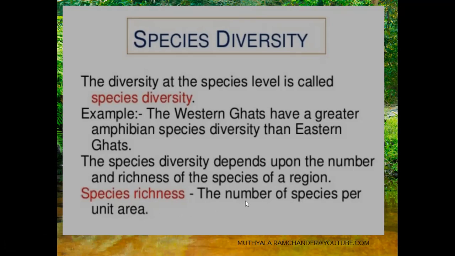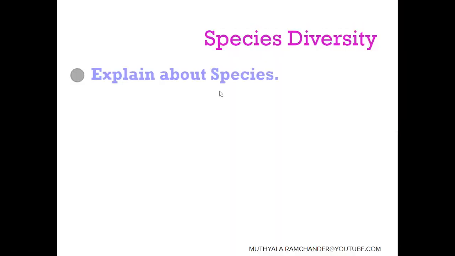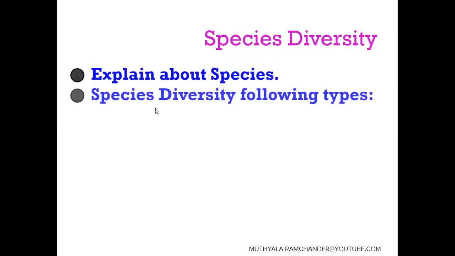The species that are in more number in that location show species richness. Species richness mainly helps in the diversity of species. Species diversity has the following types.